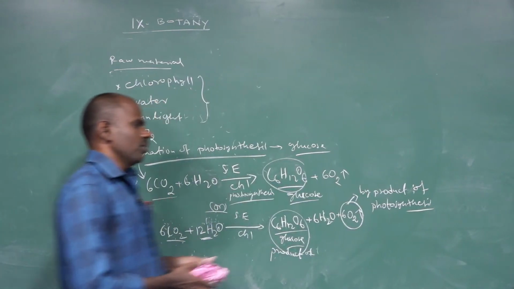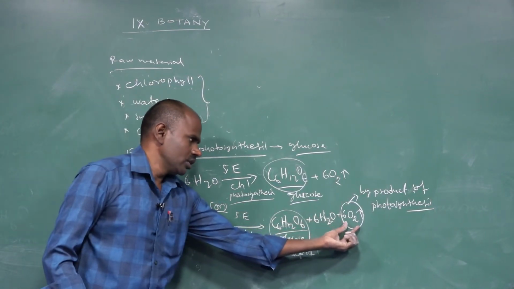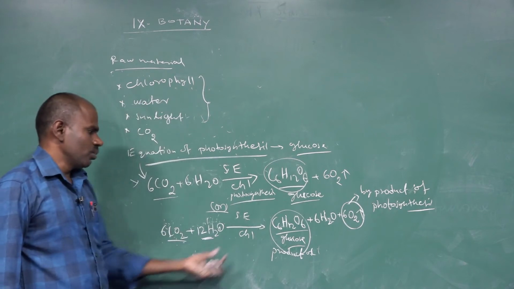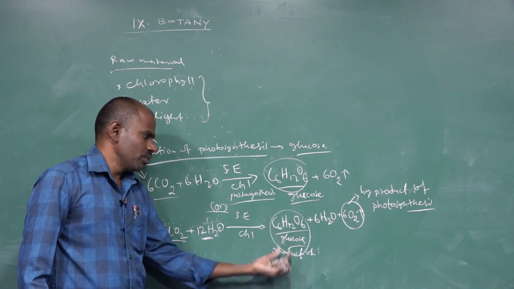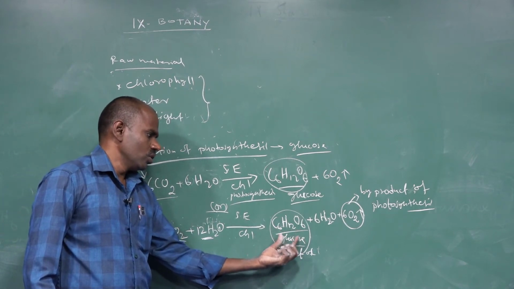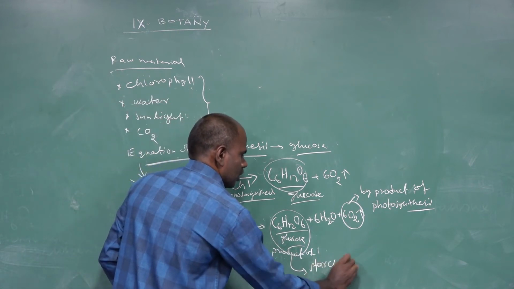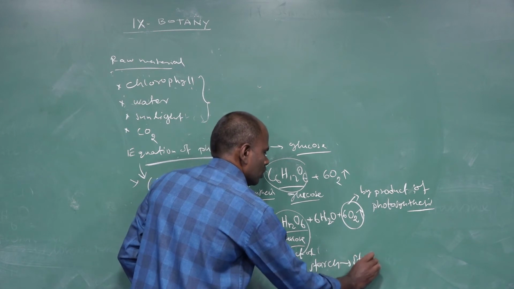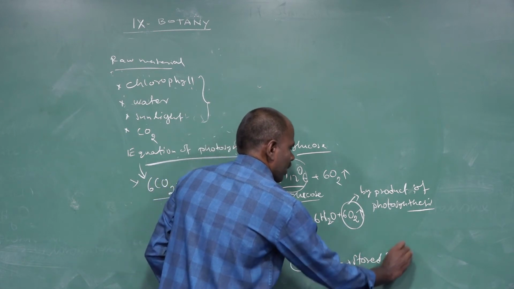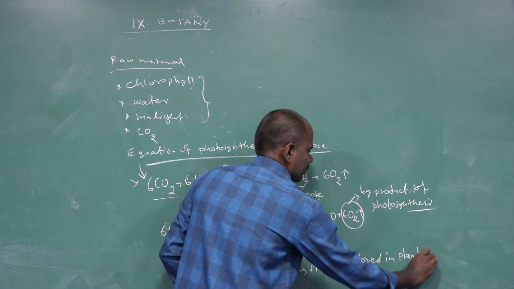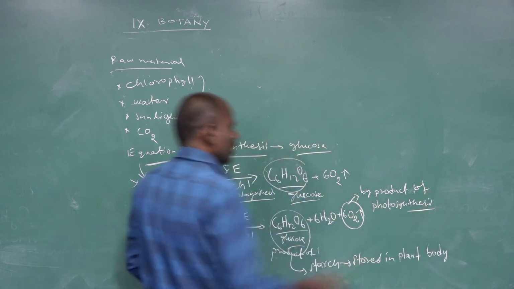The byproduct of photosynthesis is oxygen. The glucose is converted into starch, and the starch is stored in the plant body.